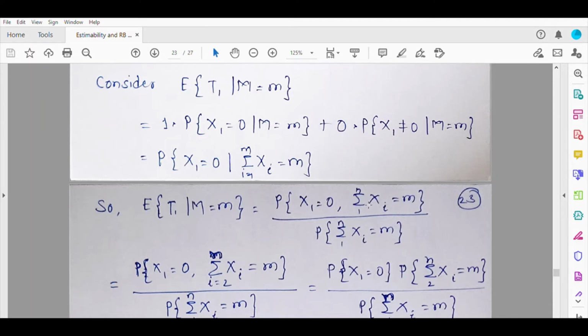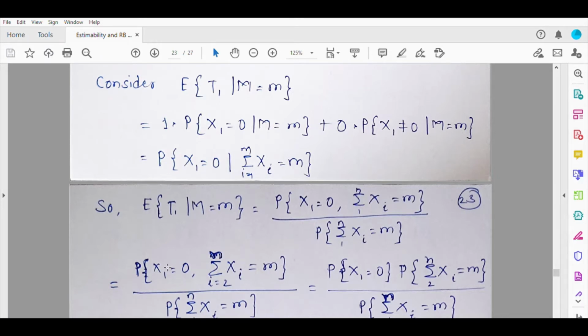So in order to write this intersection of the events as an intersection of disjoint events, so that we can separate them, we can use the information that x1 is equal to 0 and accordingly write the sum of the rest of the random variables. So this probability can be written as the probability that x1 is equal to 0, and the summation of the rest of the random variables, i goes from 2 to n, will still be m.